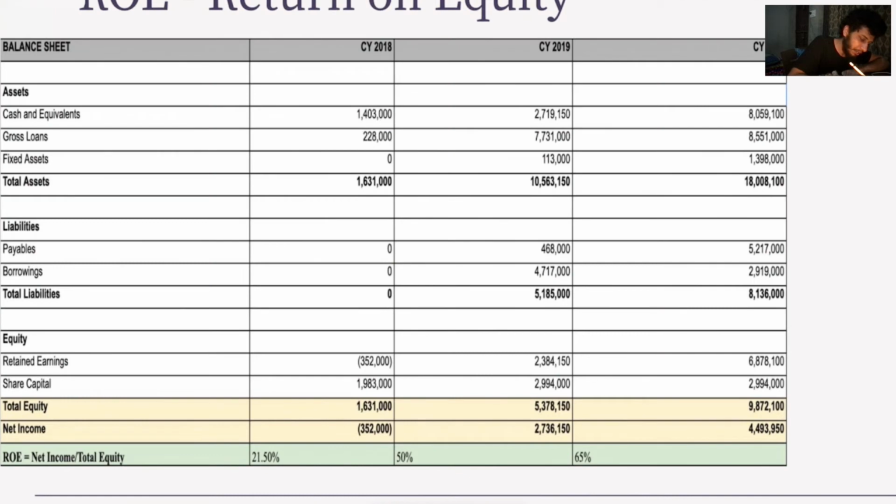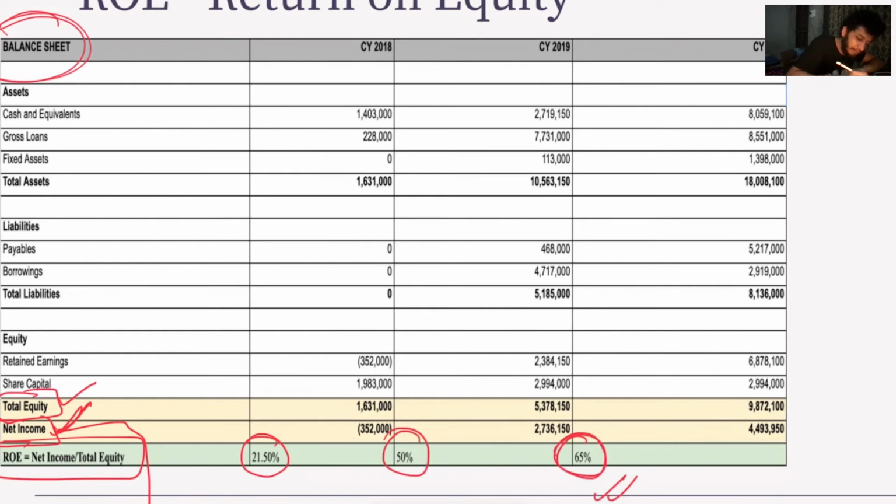Let's go to this example. In the balance sheet, you can only find total equity. Net income is again from the income sheet, right? We take total equity from the balance sheet, we take net income from the income sheet, and we calculate ROE, which is 21% here, then 50% here, and 65% in the last year. So, judging by this number, we can say its ROE is increasing per year, so it might be a good investment.